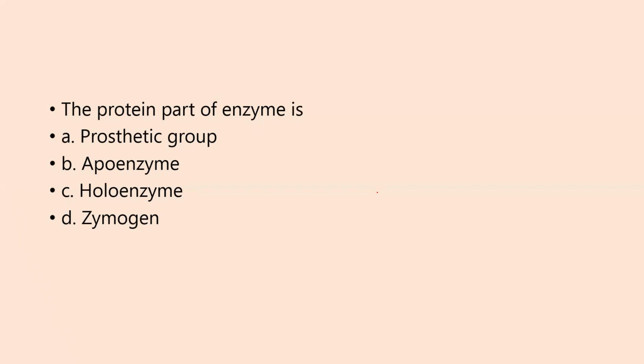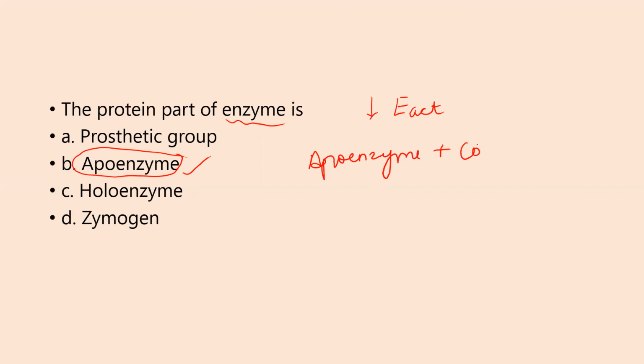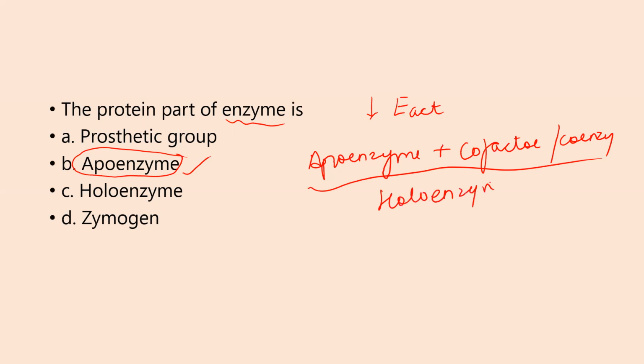Question number 1 is the protein part of an enzyme is. Now we know that enzymes are what? They are the biocatalysts which always increase the rate of a biochemical reaction by lowering down the activation energy. And we all have studied that the protein part of an enzyme is known as an apoenzyme. This apoenzyme, when it combines with a cofactor or a coenzyme, whether it is a metal ion or an organic molecule, is known as a holoenzyme. So here the question is the protein part, so it will be apoenzyme, option B.